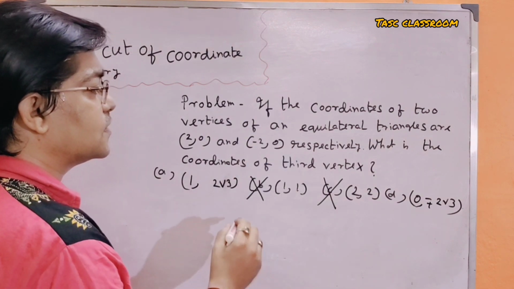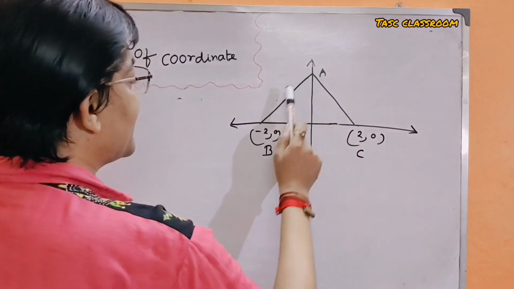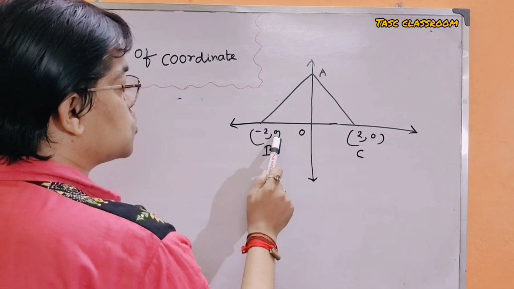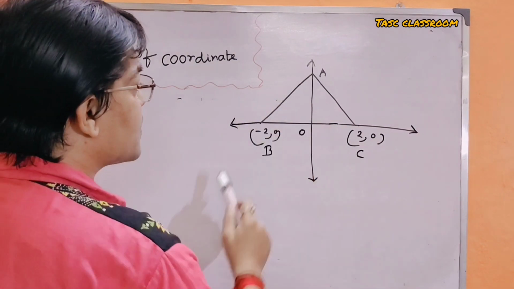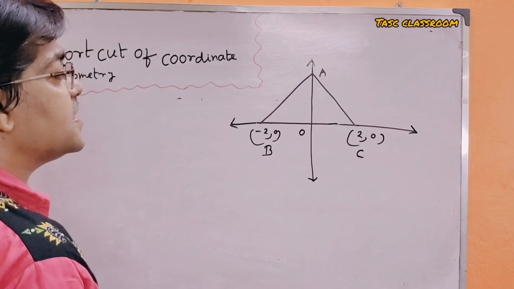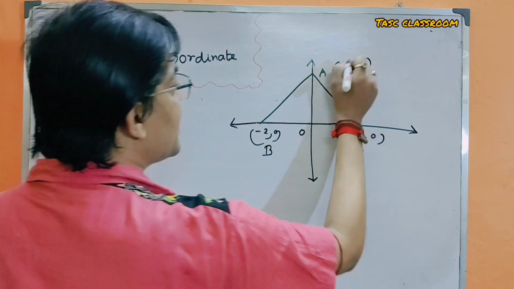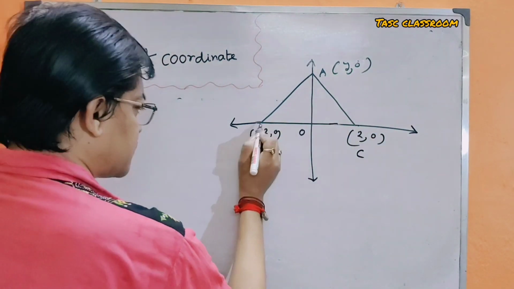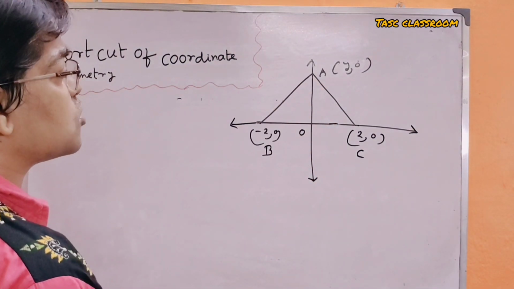If we draw its diagram, here is the triangle ABC. The coordinates of B and C are (minus 2, 0) and (2, 0) respectively, and we have to find the coordinates of A, where triangle ABC is an equilateral triangle. It is clear that the third vertex lies on the y axis.